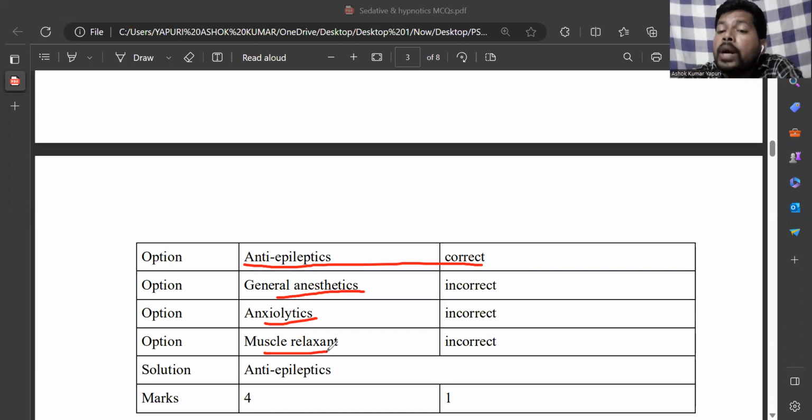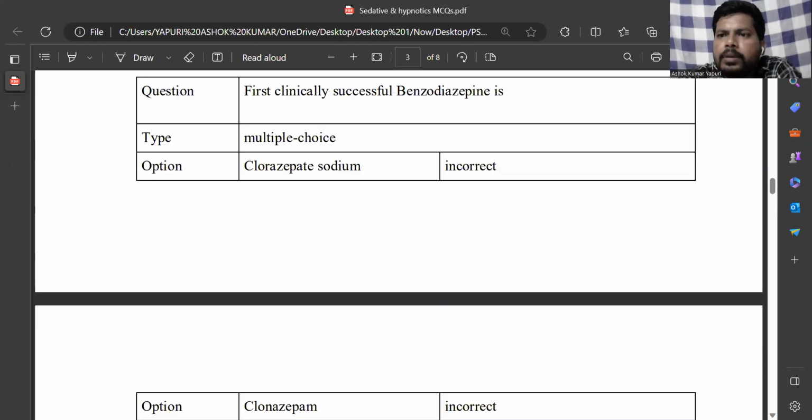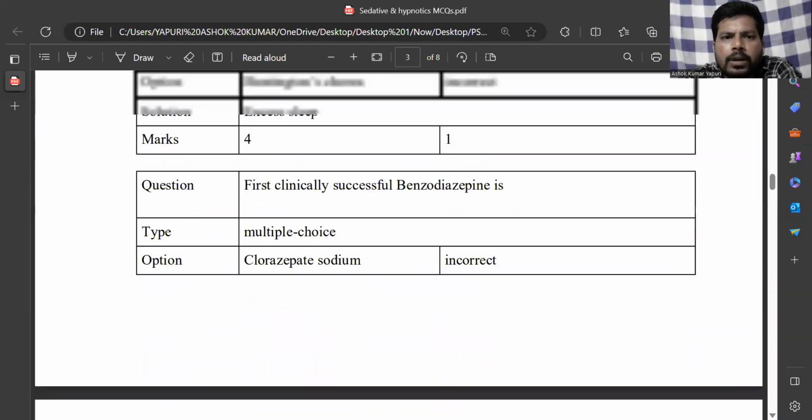So long-acting barbiturates are used as anti-epileptics, examples like mephobarbital and phenobarbital. Short-acting barbiturates are secobarbital and pentobarbital. Ultra short-acting barbiturates are thiopental sodium. And next question.